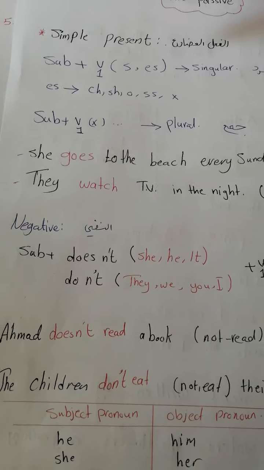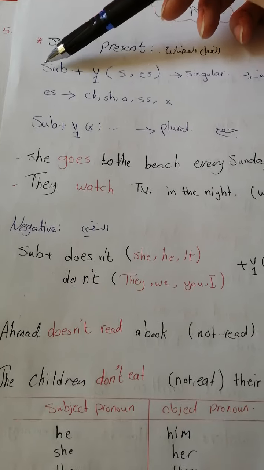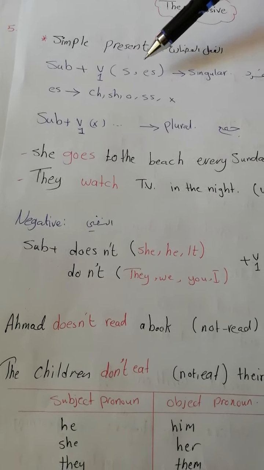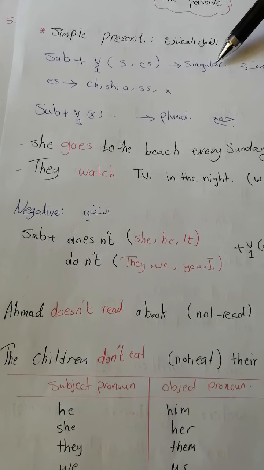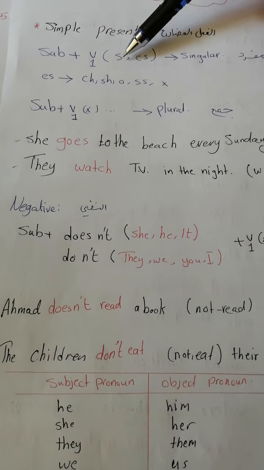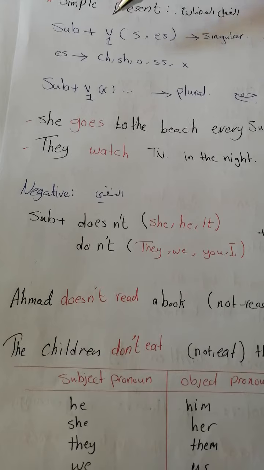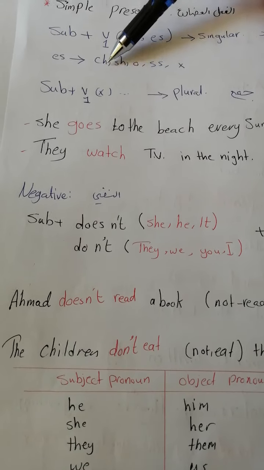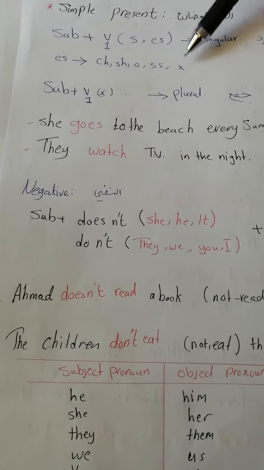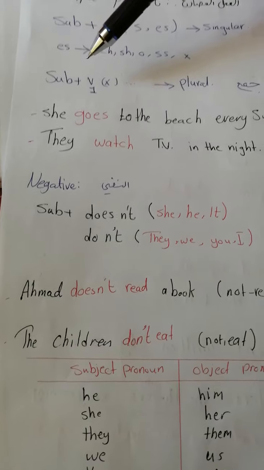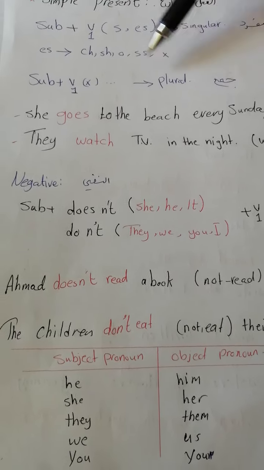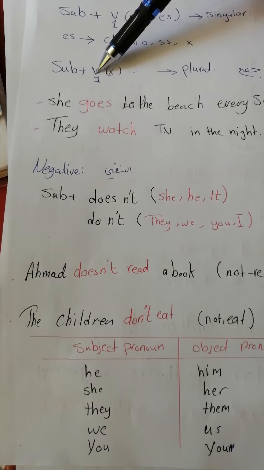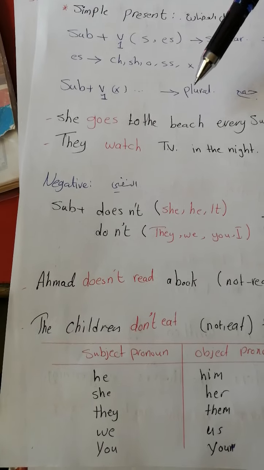The rule of simple present is subject plus verb 1. If I have a singular pronoun like he, she, it, we should add s or es to the verb. If the verb ends with ch, sh, o, ss, and x, we should add es. If I have a plural pronoun like they, we, you, I, we just use subject plus verb 1 base form.